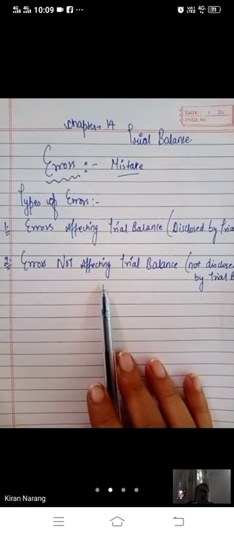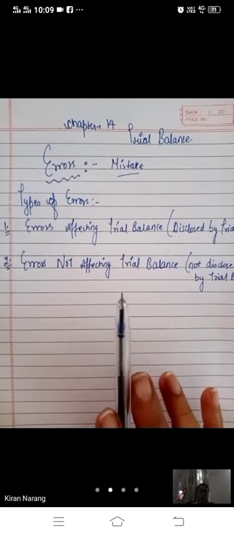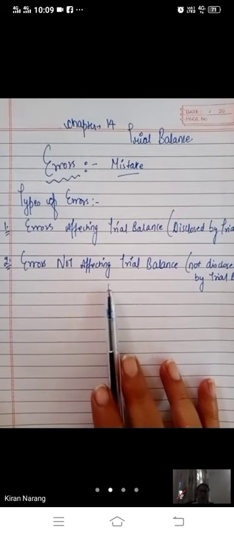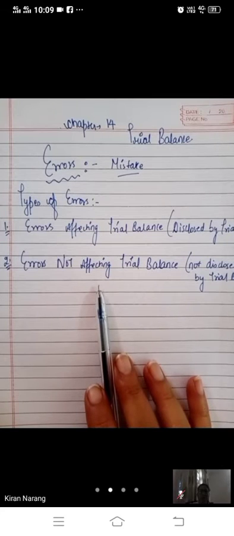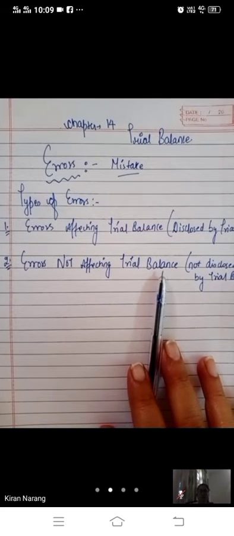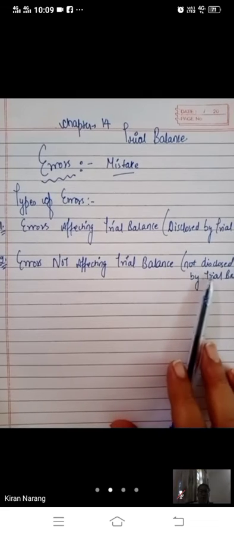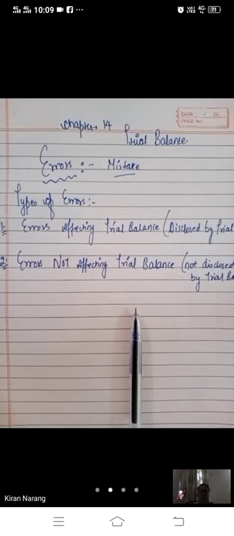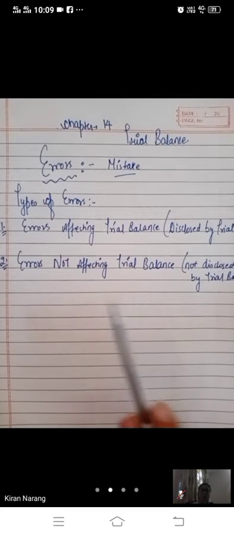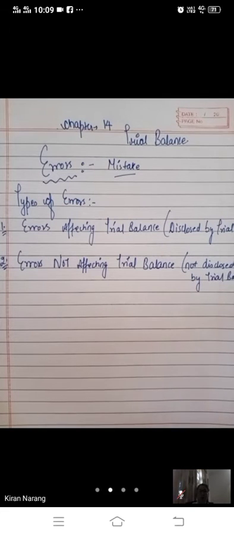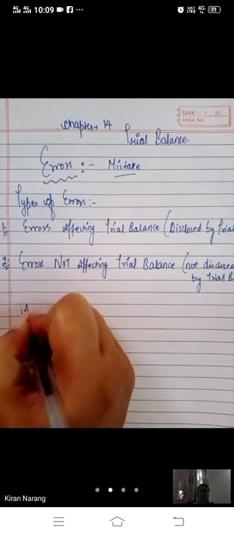But sometimes it also happens that the total of both sides is equal, but there are still some mistakes. Those mistakes are called errors not affecting the trial balance, or errors not disclosed by the trial balance. The totals of debit side and credit side are equal, but there is still some mistake. So first we will talk about the errors affecting the trial balance.